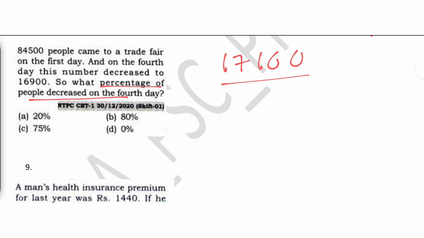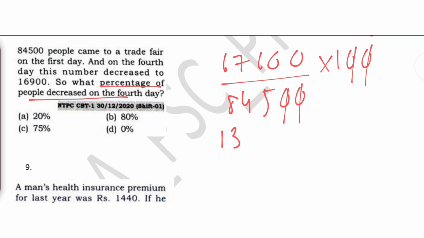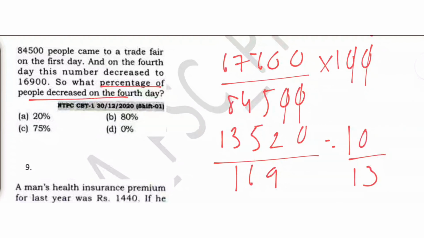It has been decreased from what? It has been decreased from 84500, into 100. So this 0 and this 0 get cancelled. We cut this with the help of 5. 5 13s are 65, 5 5s are 25, 5 16s are 80, 5 9s are 45. We cancel this with the help of 13. 13 13s are 169, 13 4s are 52. We cancel this with the help of 8. So 80% is your answer. Okay, simple.